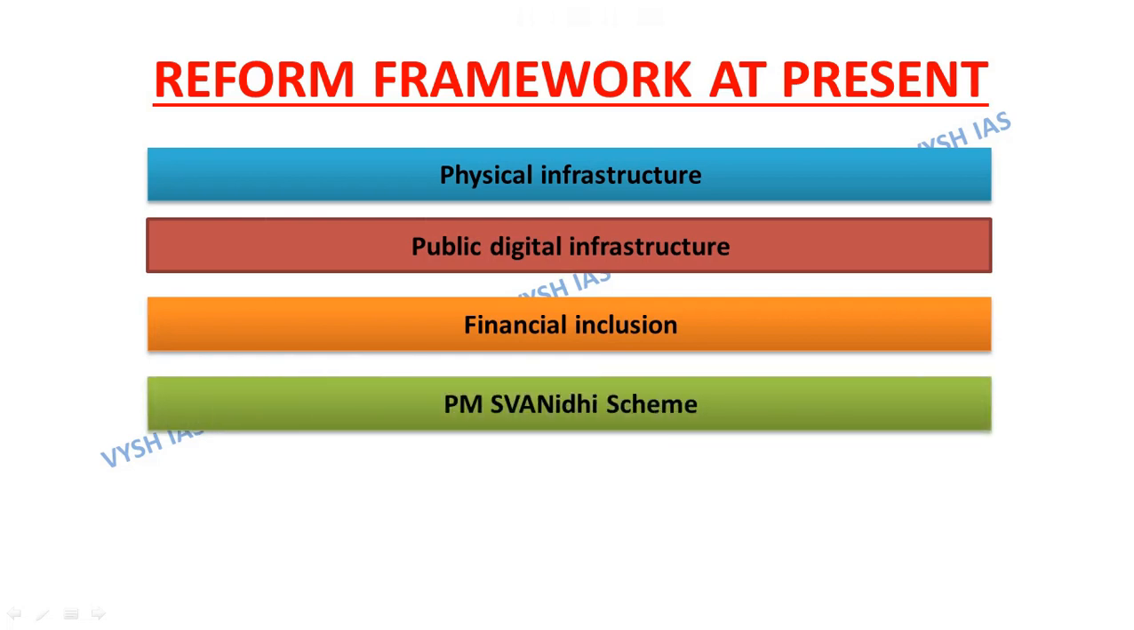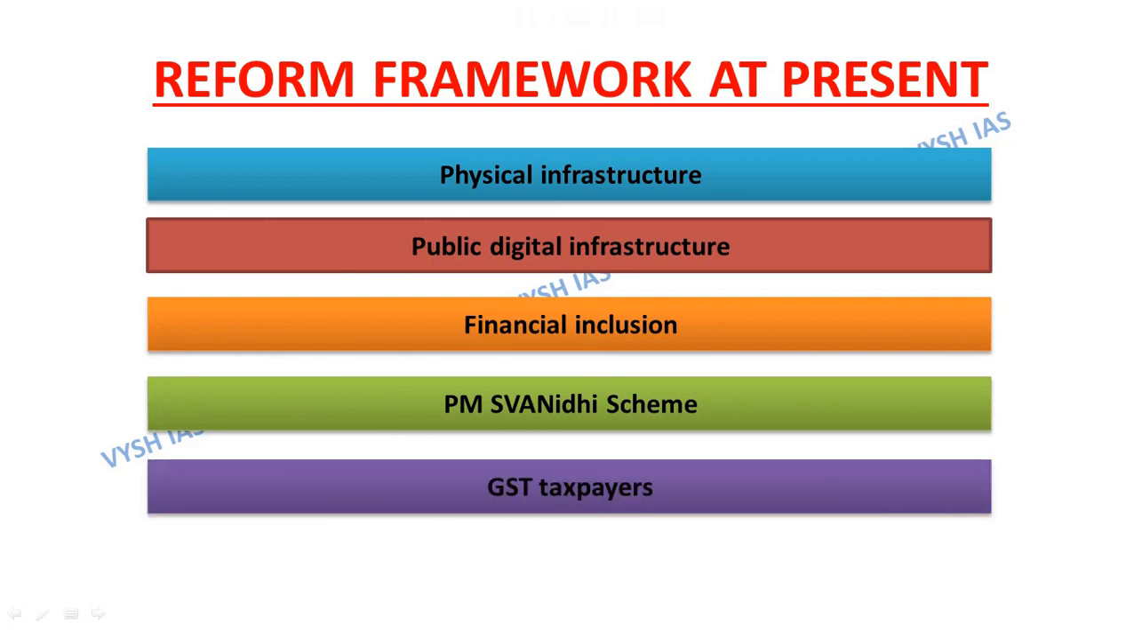Next is regarding the PM Swanidhi scheme, that more than 32.7 lakh street vendors have availed a first loan of 10,000 rupees under the PM Swanidhi scheme. Next is regarding GST taxpayers, that the increasing number of GST taxpayers from 70 lakhs in 2017 to more than 1.4 crore in 2022 indicates the expansion of formal businesses.